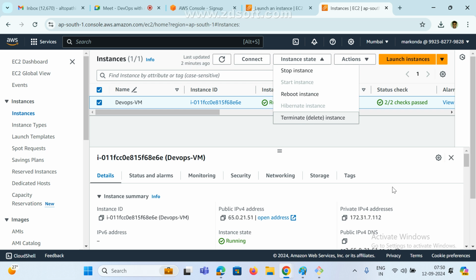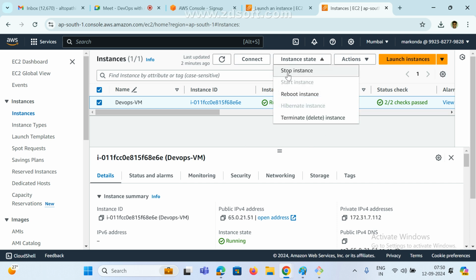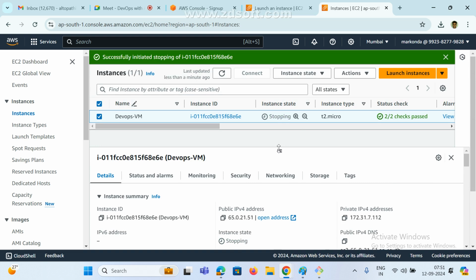Got it, guys? Once your practice is done, we need to click stop instance. If you click on stop instance, see here, it is asking for confirmation: stopping your instance reduces cost, modify settings and so on. Yes, stop instance. Now see here, the instance is going to stopping. Now, can I connect to this instance?